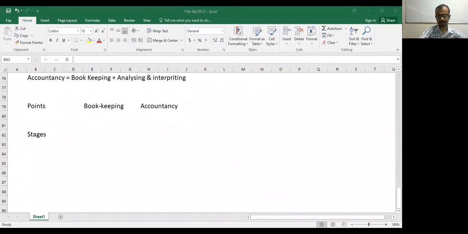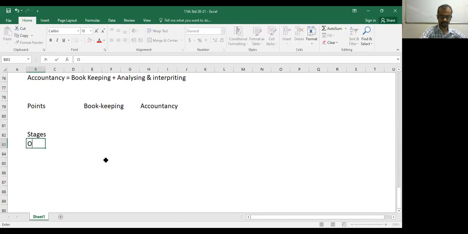Okay. Yes, Pooja, answer. Bookkeeping is the primary stage in accounting. It is the base for accountancy. The accountancy is apart from the primary stage. The accountancy is the secondary stage. It also includes analysis and interpretation. Perfect. Even Aditi, you said correctly. Very good. So chalo, next point.